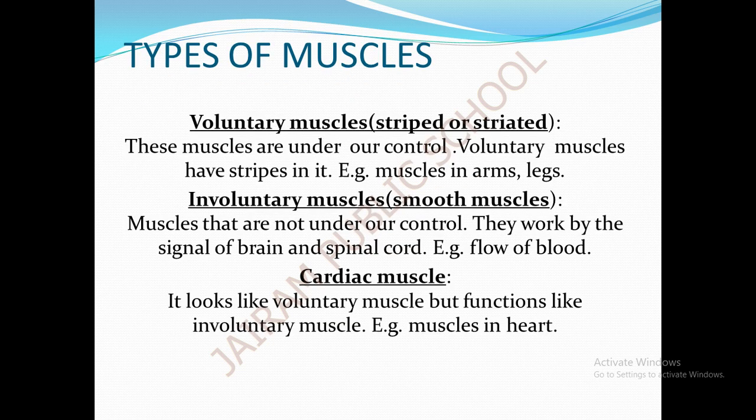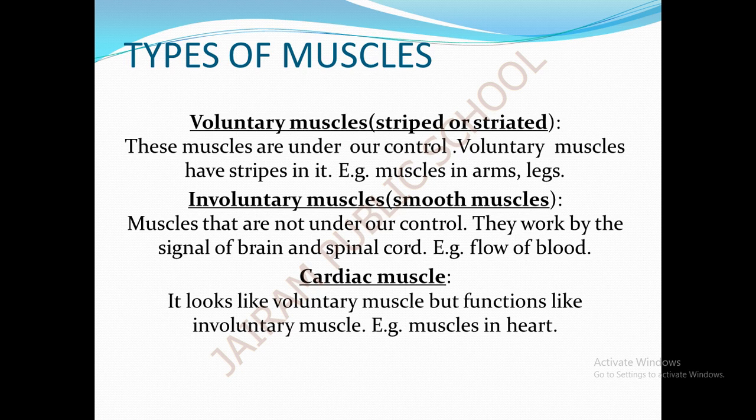Let us see the types of muscles. There are three important types of muscles that make up our muscular system. They are the voluntary muscles, the involuntary muscles and the cardiac muscles.